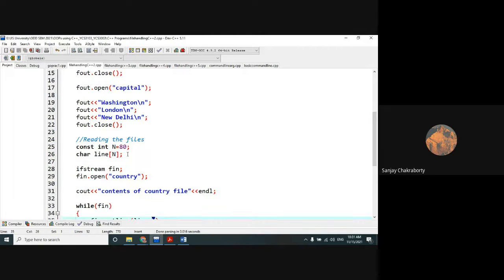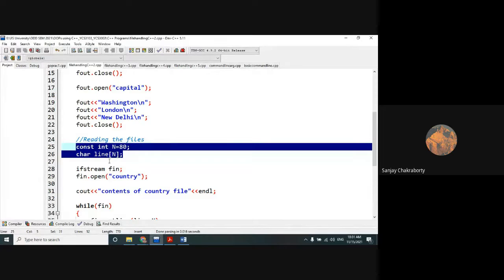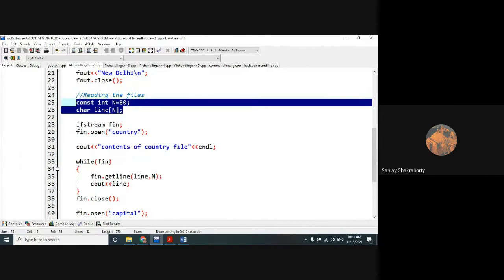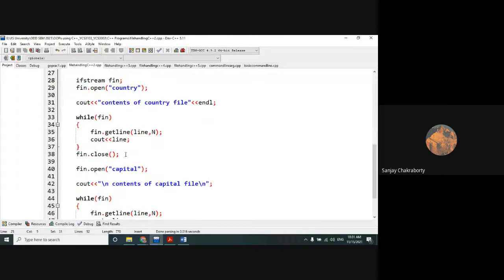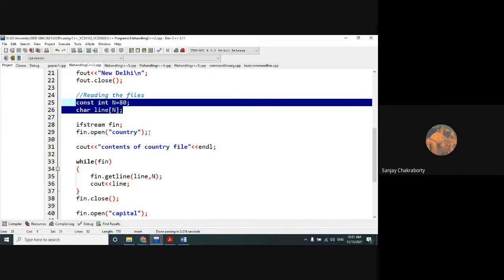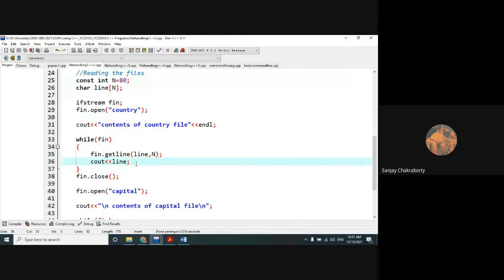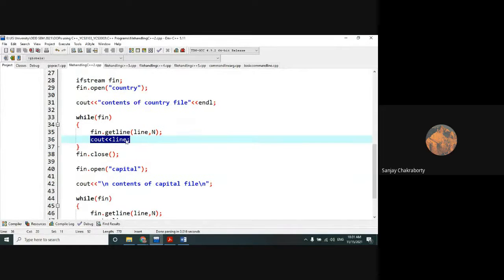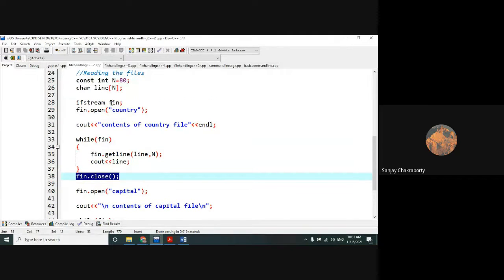That line and size we have already declared as a character array and a constant integer respectively. This n represents the size of the array. Then we print whatever line the getline method has read, in the next statement. After reading all the contents, we will close the fin object.